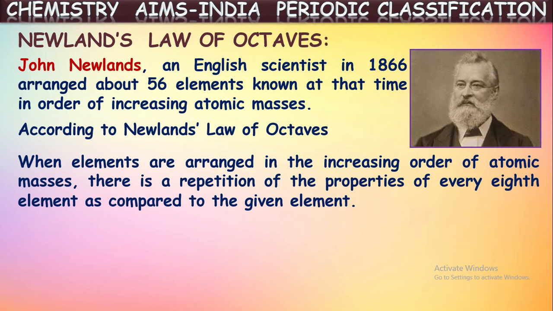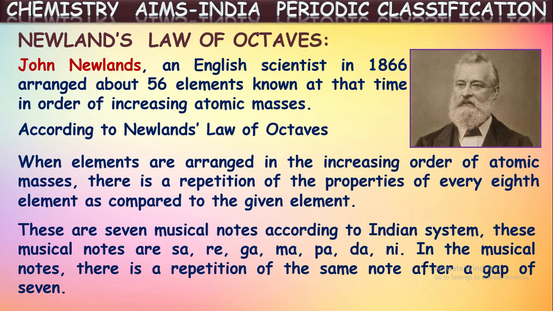So what he did? He arranged all the available elements at the time in the increasing order of their atomic masses. Then after arranging like this, he observed that the properties of an element resemble the consecutive eighth element to it. Okay. In that way, he arranged these eight elements as one set and he called those one octave.